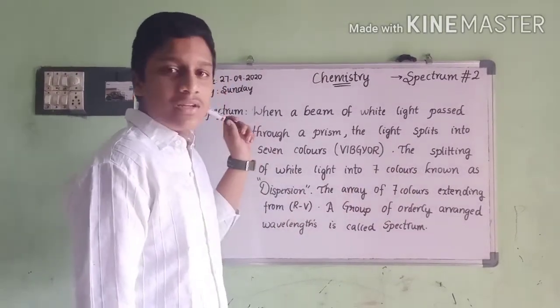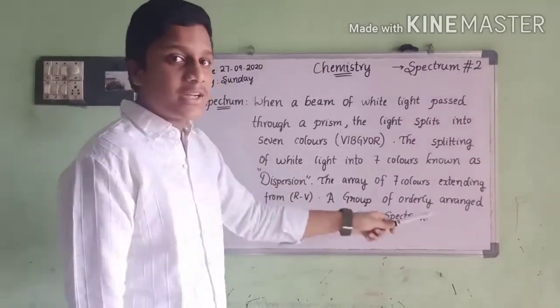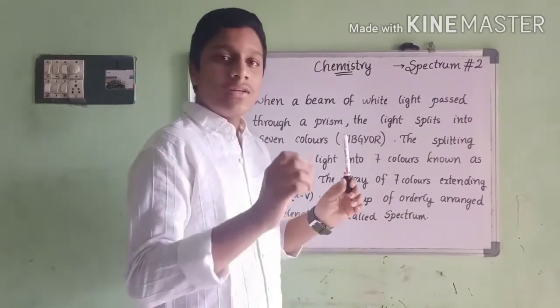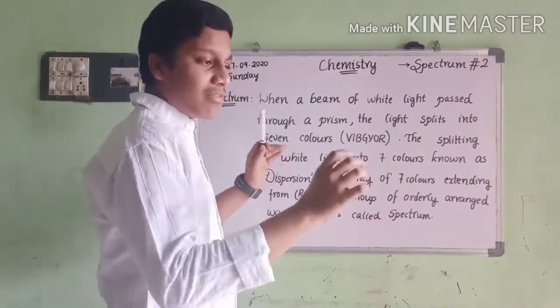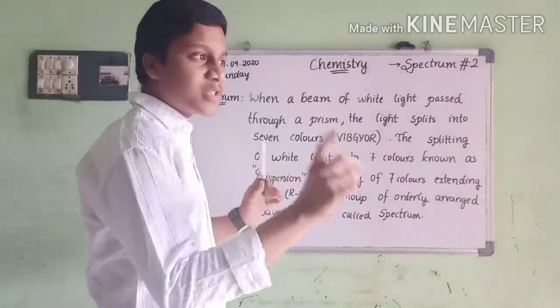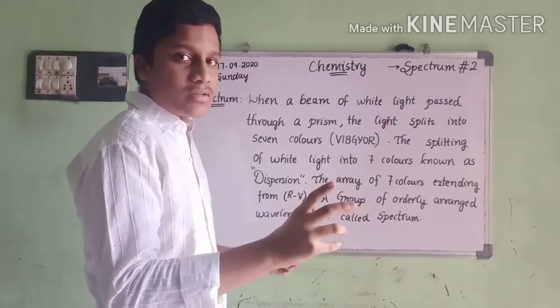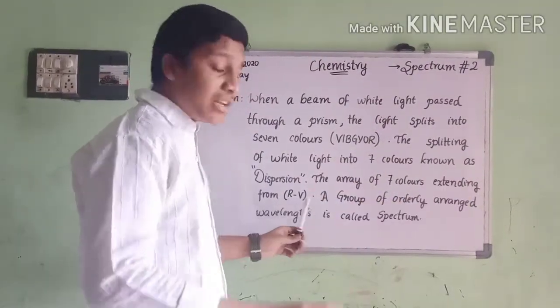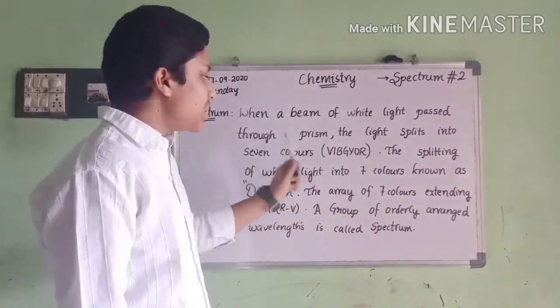In the last episode, one boy asked me this: what is the difference between dispersion and spectrum? The difference is, dispersion means only when white light is splitting from a prism into 7 different colors. It's also called dispersion. Spectrum means a group of orderly arranged wavelengths passing in a line, and that is also called a spectrum. This is the difference.